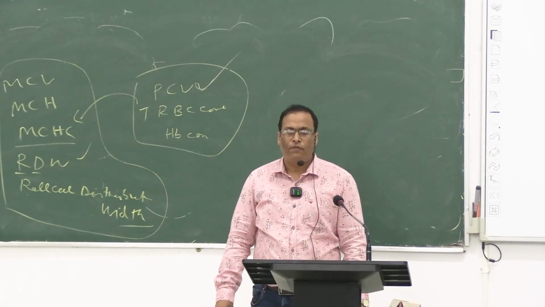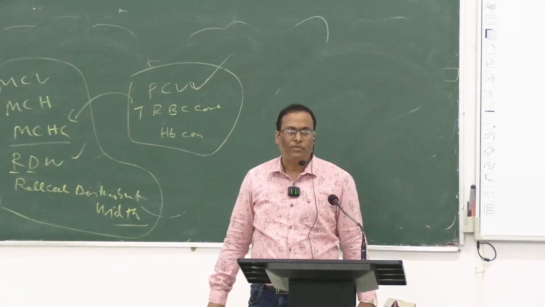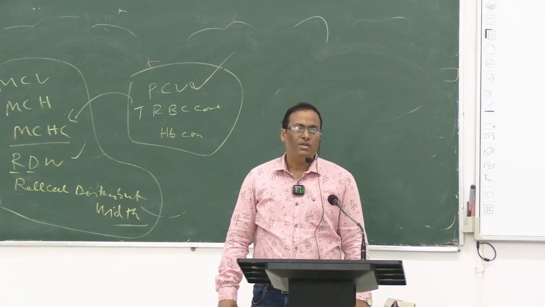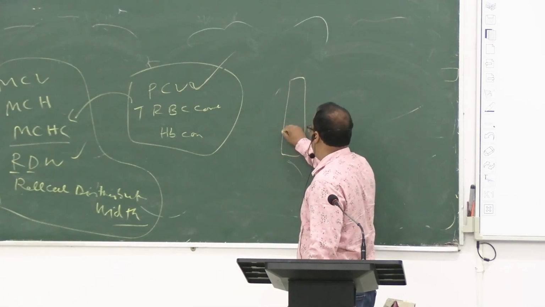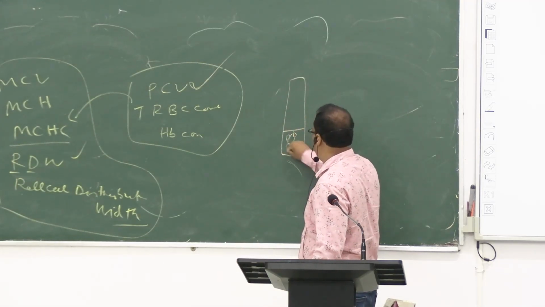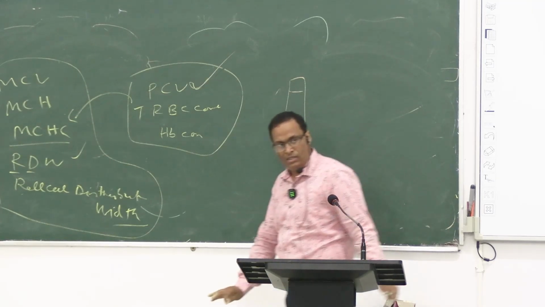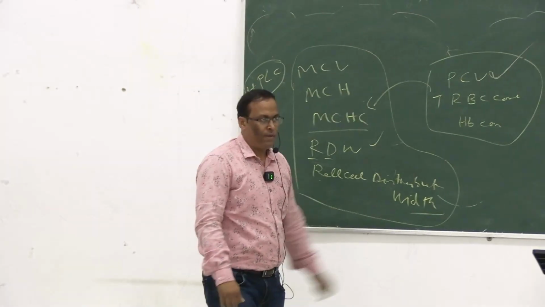If we centrifuge, suppose 5 ml or 10 ml of blood in a test tube, after centrifugation the RBC mass will be deposited in the tube. This is the buffy coat, and here is the plasma. Plasma is 55%, buffy coat is less than 1%, and 45% is the PCV.